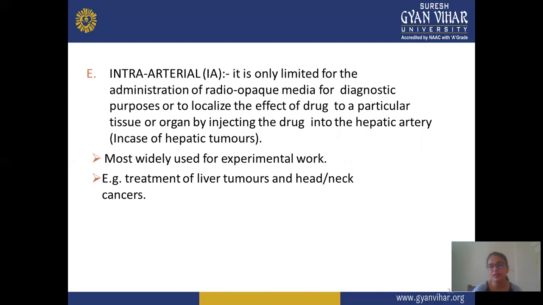When you apply the drug to a particular tissue or organ by injecting it into the hepatic artery, it is most widely used for experimental work. Example: treatment of liver tumor, head and neck cancer. This intraarterial route has limited use, and only a limited type of drug is administered by it, mainly for liver tumor or head and neck cancer.